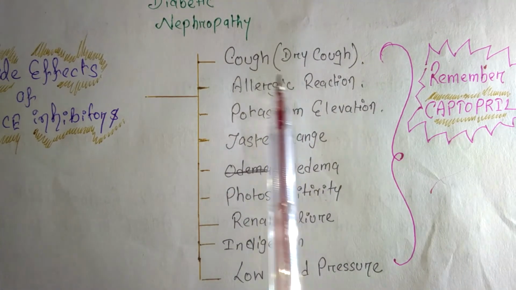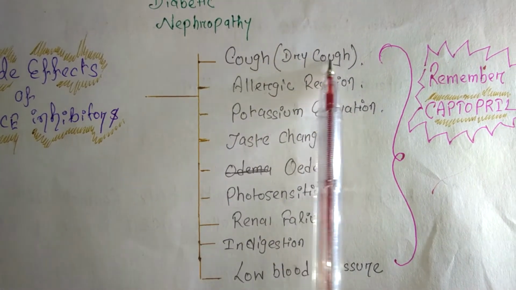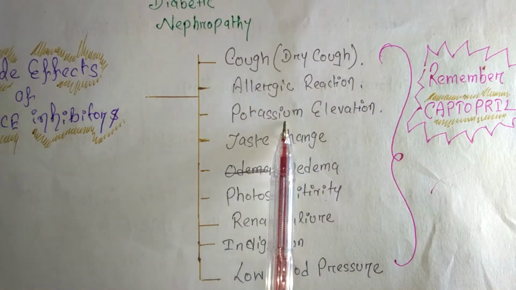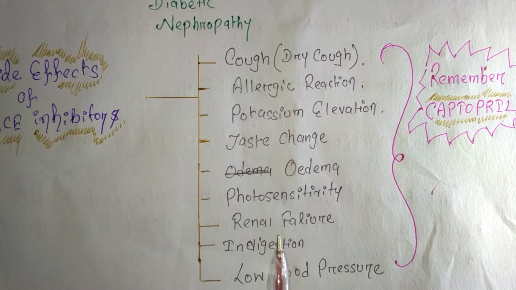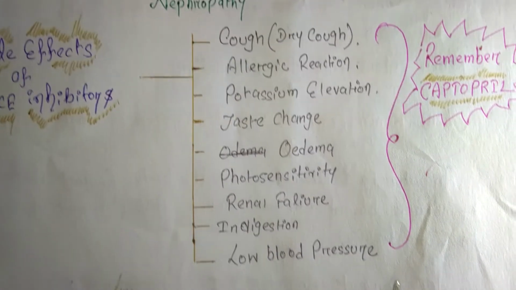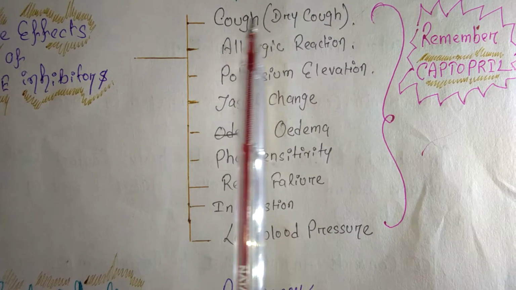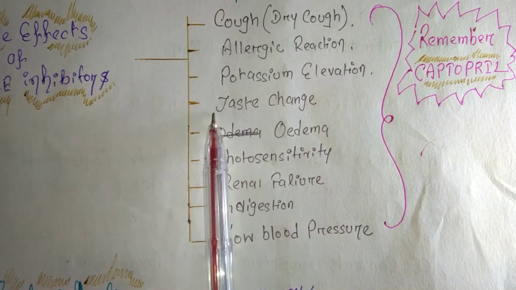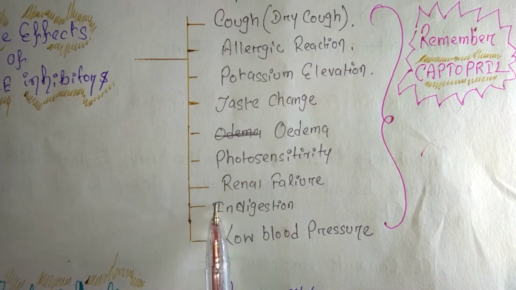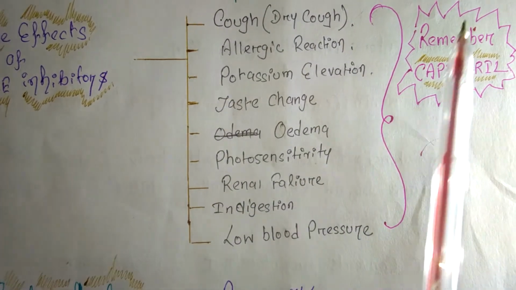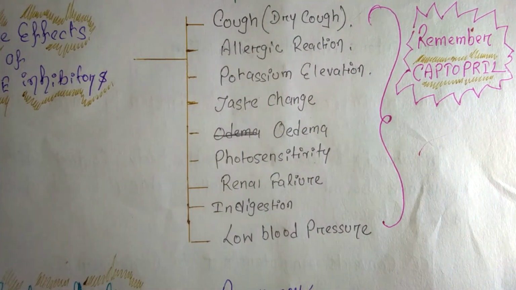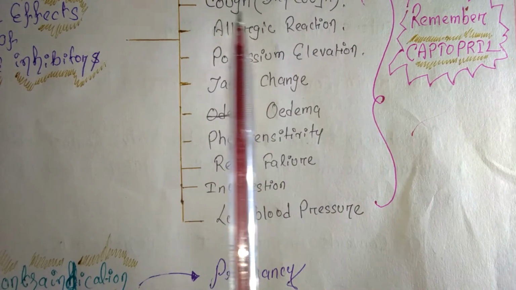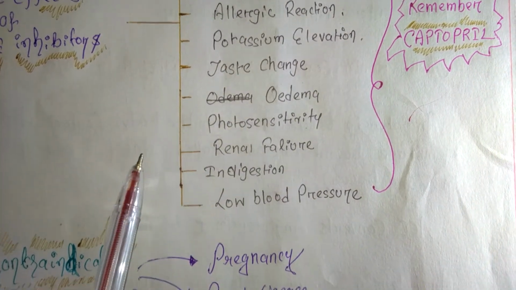This is how you will remember: cough, dry cough mainly, allergic reaction, potassium elevation, taste change, edema, photosensitivity, renal failure, indigestion, and low blood pressure. Captopril. So I remember it like this, and I memorize it in this process. Now it's up to you, right?